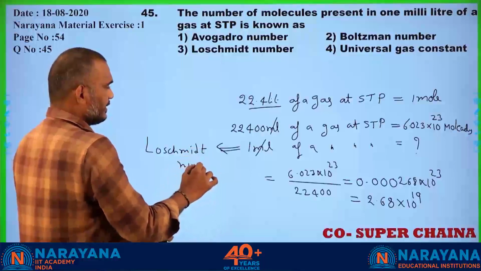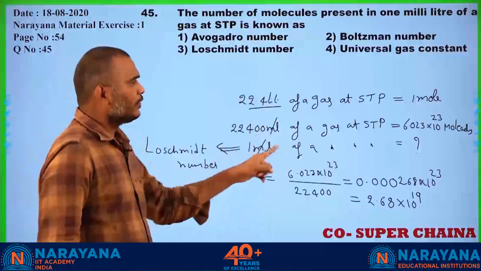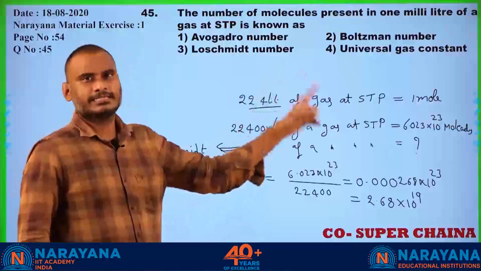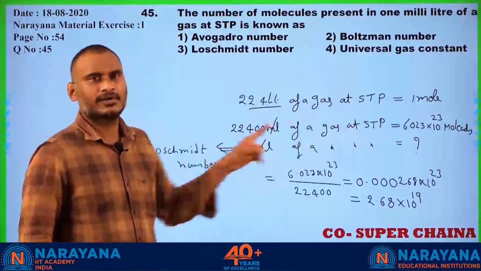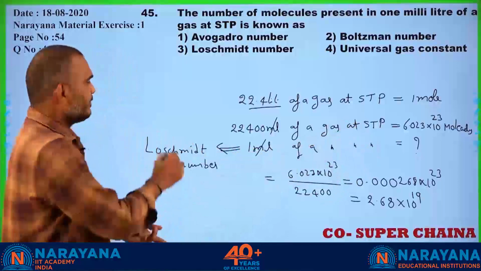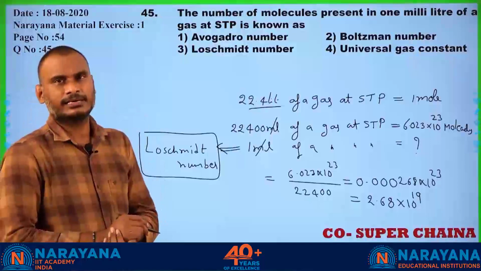Students, please remember that 1 ml of a gas at STP consists of 2.68 into 10 to the power of 19 particles. That number is defined as the Loschmidt number.